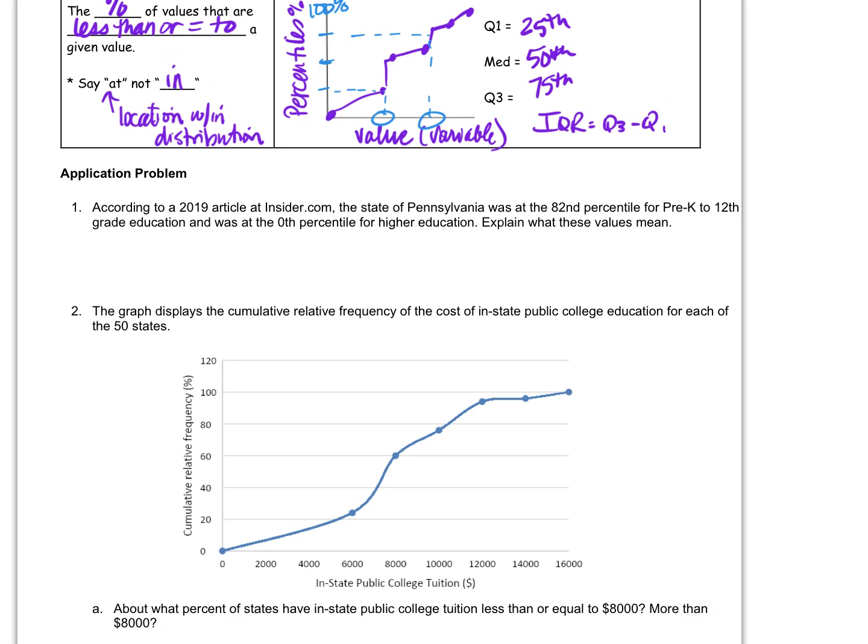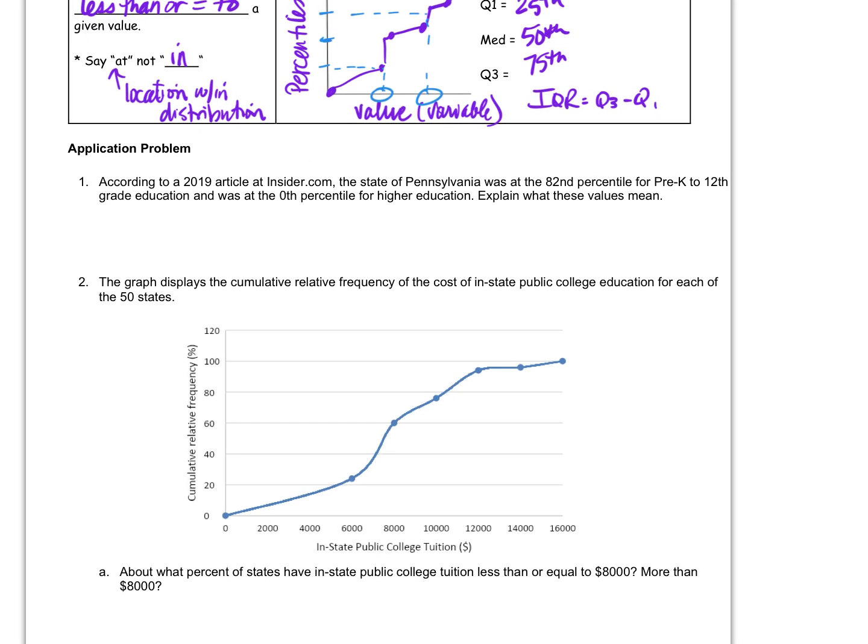All right, you want to do these together to go faster? Sure, great. According to a 2019 article at insider.com, the state of Pennsylvania was at the 82nd percentile for pre-K to 12th grade education and at the 0th percentile for higher education. What do these values mean?